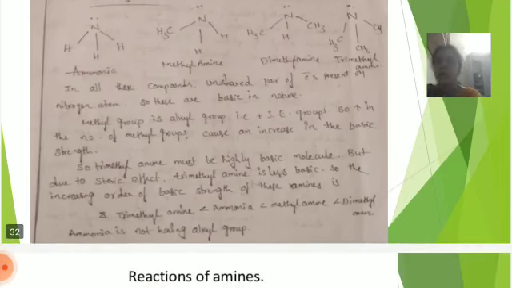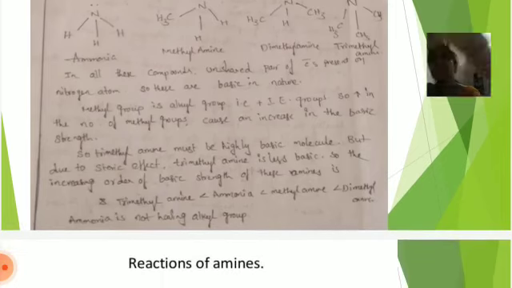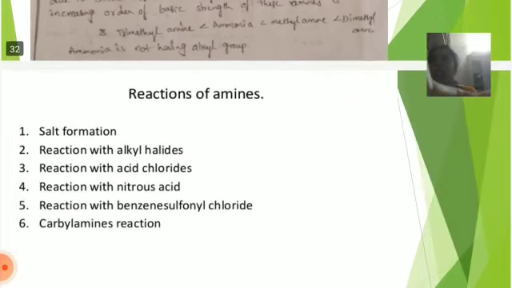But due to steric effect, trimethylamine is less basic. The order of basic strength is: trimethylamine is less basic than ammonia, ammonia is less basic than methylamine, and methylamine is less basic than dimethylamine. Ammonia does not have alkyl groups.